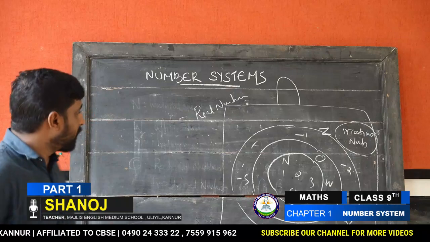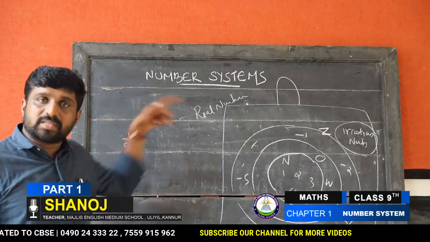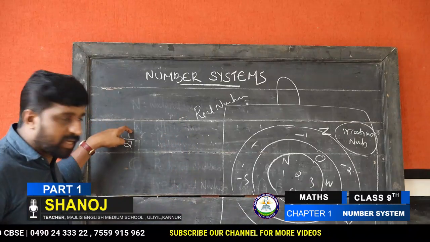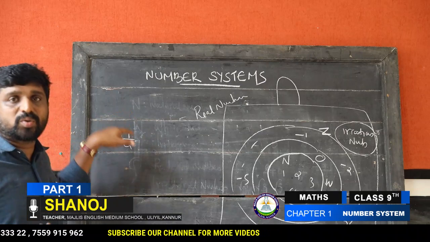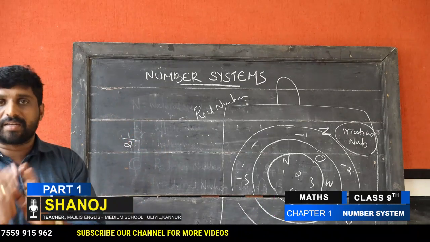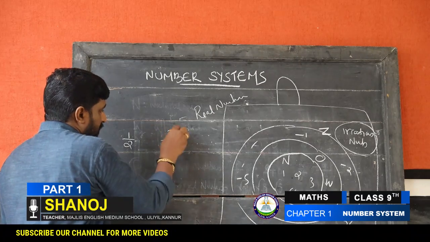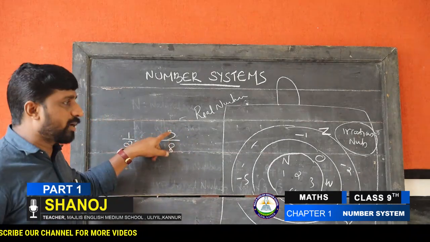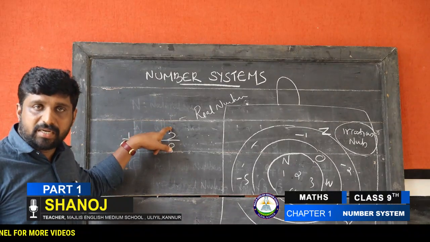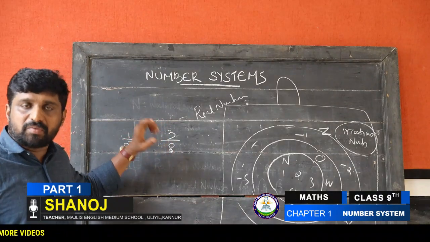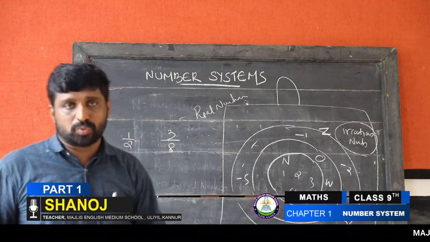Yes, true. Why? Because 1 by 2 is a fraction. This is a rational number also, because 1 is a natural number, 2 is a natural number, and 1 is an integer, 2 is an integer. Therefore, all fractions are rational numbers. Another example, 3 by 8. Natural number, natural number, therefore it is a fraction. 3 is an integer, 8 is also an integer. Therefore that answer is true.